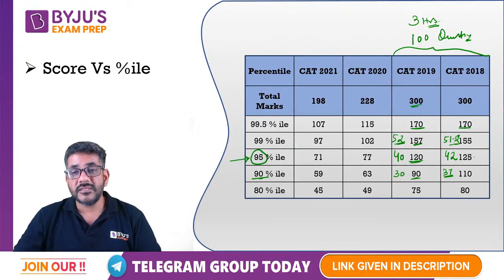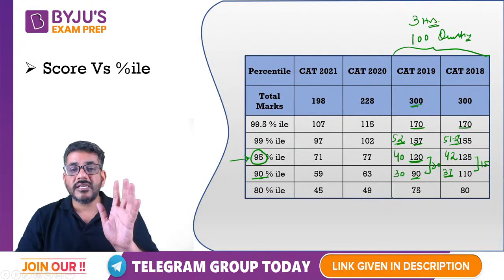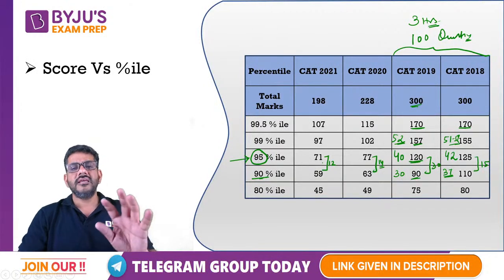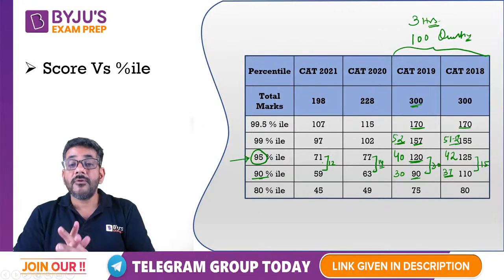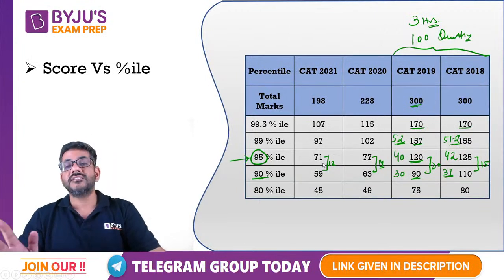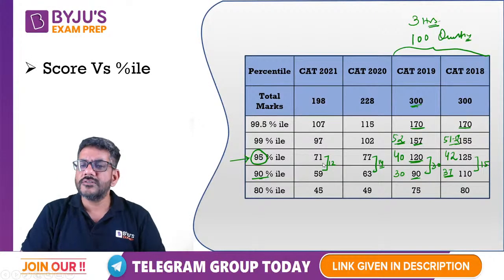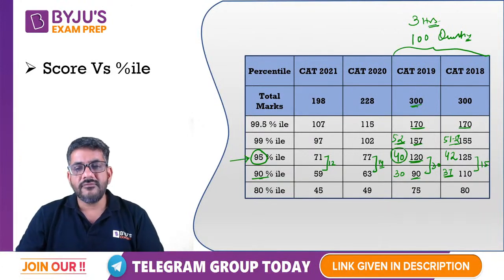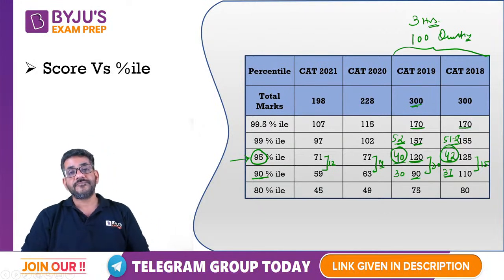So the gap between these two scores for a 5 percentile is 15, whereas the same gap here is 30. This much of change is generally not there. अगर आप यहाँ पे देखेंगे, this gap between them is 12, और यहाँ पे देखेंगे तो gap 14 है. So normally they are equal, but a gap of 15 and 30, it is telling you that in 2018 the question had a lot many easy questions, not in 2019. So if I'm looking at a 95 percentile, probably I would say my target would be somewhere around 40-42 questions in a total of 3 hours.